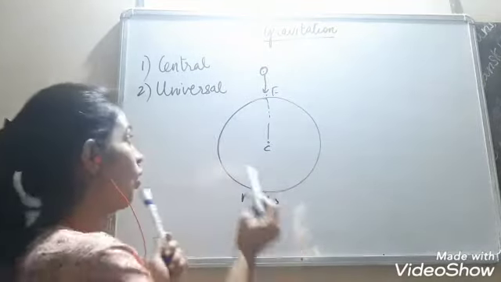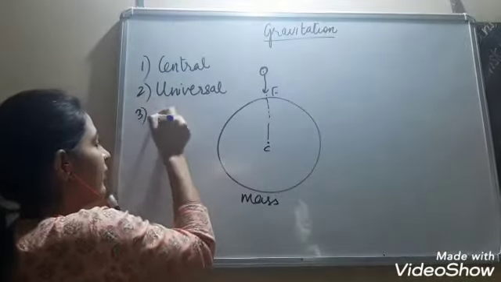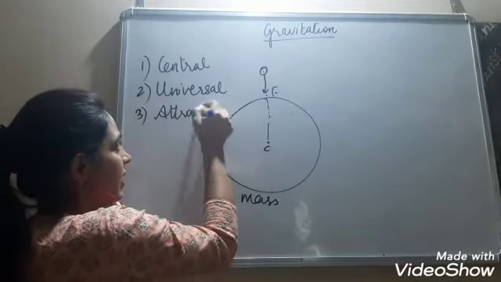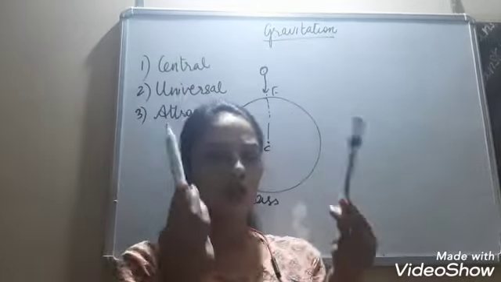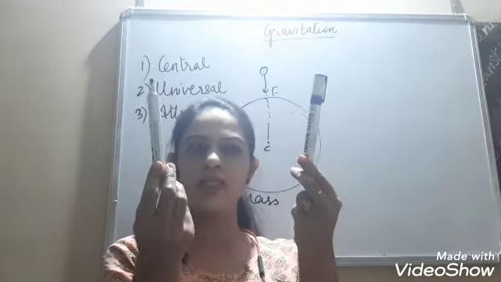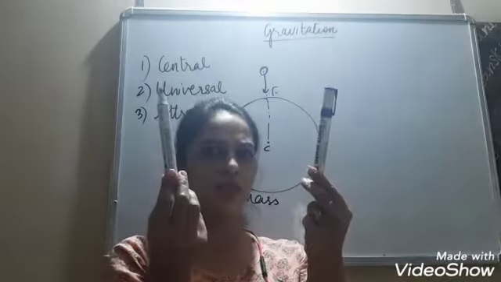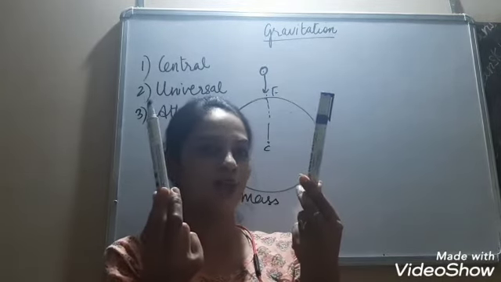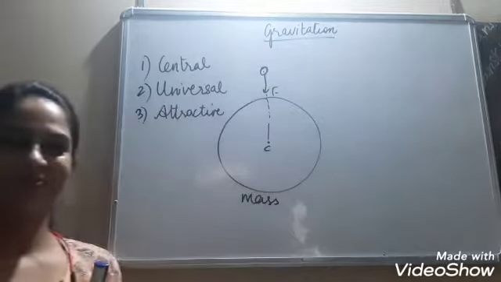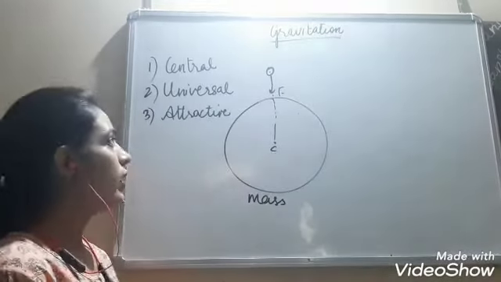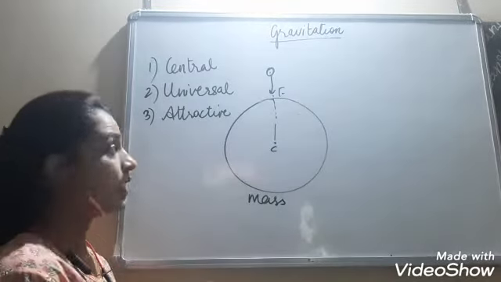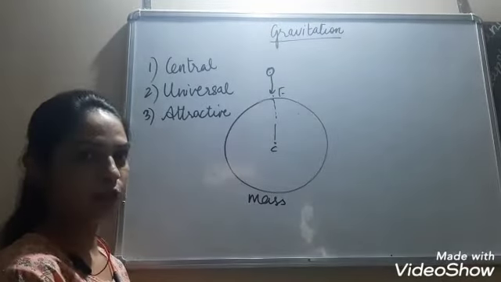Gravitational force is always an attractive force. Remember, it is an attractive force. So why are these two marker pens not getting attracted towards each other? That we'll learn in a short time. So, this is a central force, a universal force, and it is an attractive force.